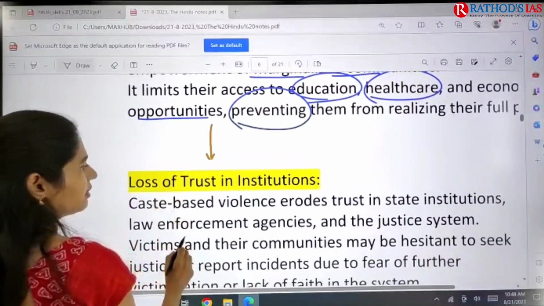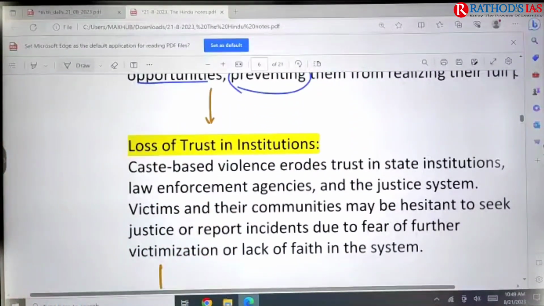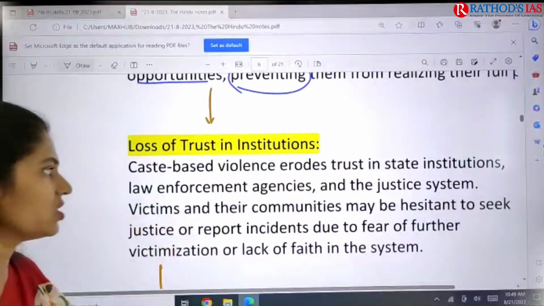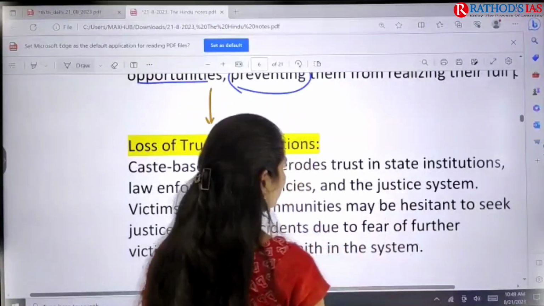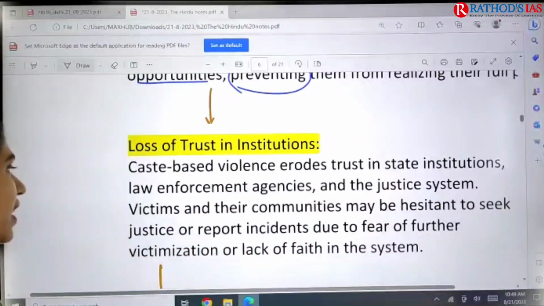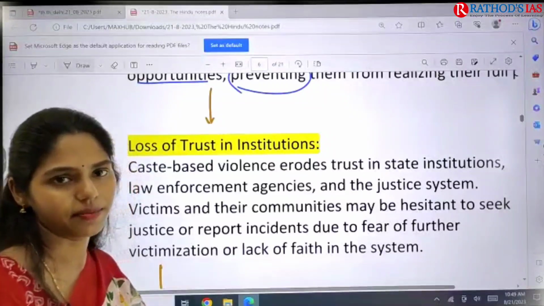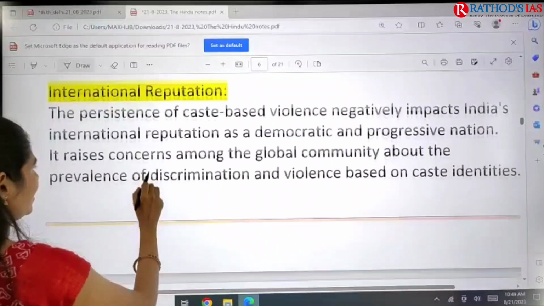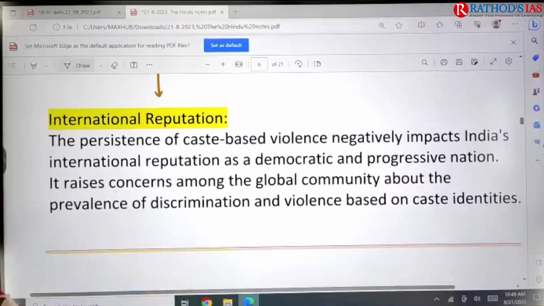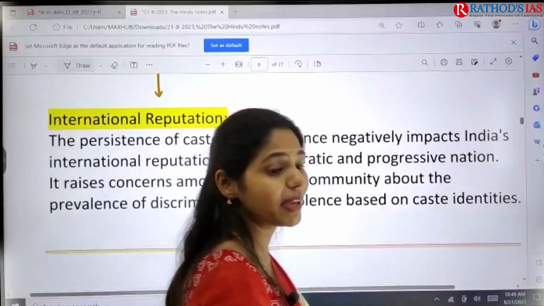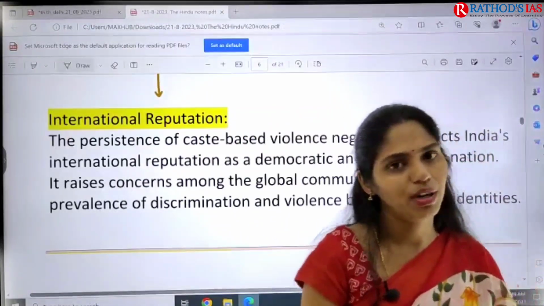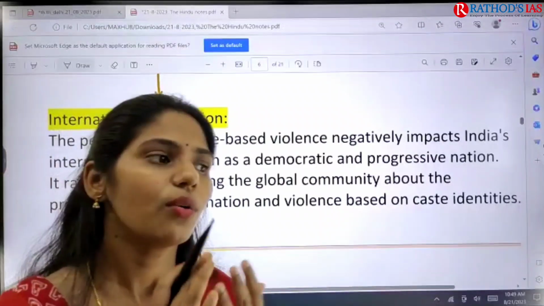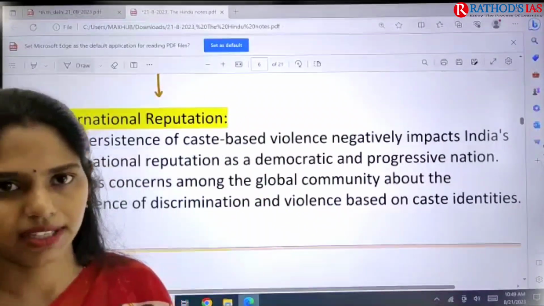And next one is, there will be loss of trust, as I said. People will be losing trust in government agencies as well as in state institutions, in the justice system, in enforcement agencies, etc. So this is about this topic in detail. And even in the international organizations, India may lose its reputation because of this communal violence, because many countries will raise issues regarding this violence whenever India is addressing any summit.